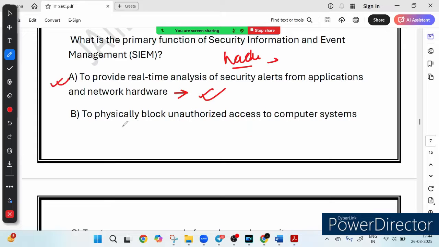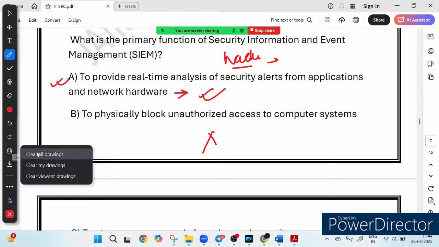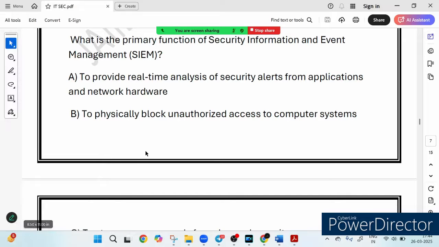If we talk about option B, to physically block unauthorized access to the computer system, this is incorrect, because SIEM does not physically block access. Instead, it monitors and detects threats. A security guard at the building physically blocks unauthorized visitors, but SIEM works like a smart surveillance system that watches everything, detects threats and reports them instantly. That is called SIEM. The full form you must know: security information and event management.